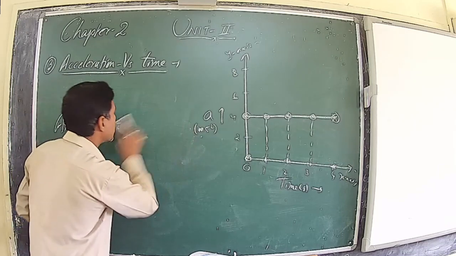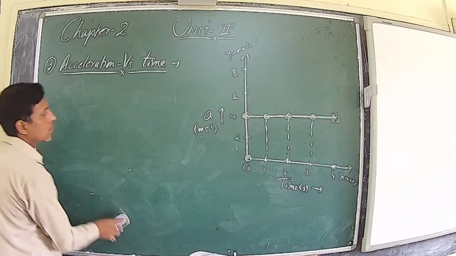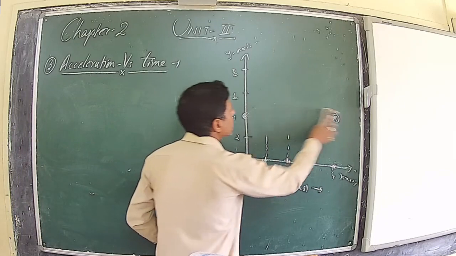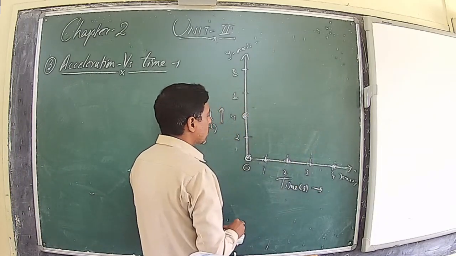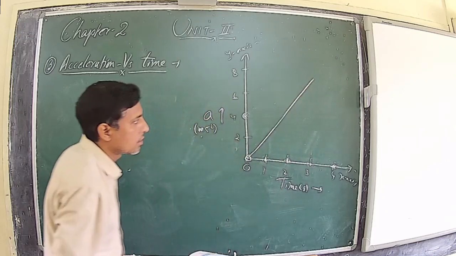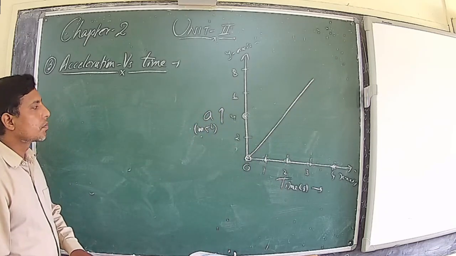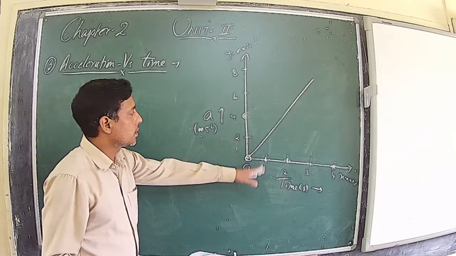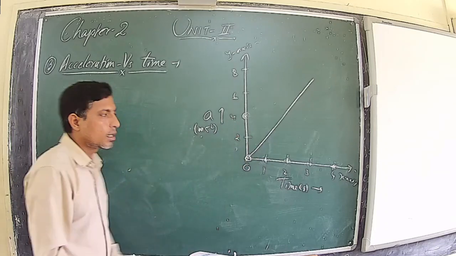Third one and the last one, if the graph is a line away from both the axes, that is neither parallel to x-axis nor y-axis, then what does it imply?